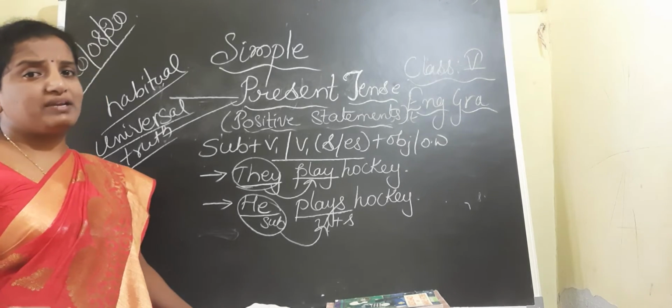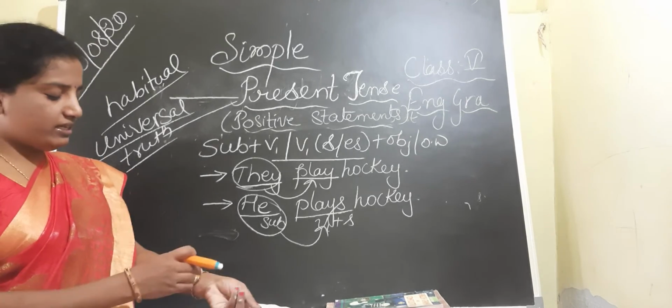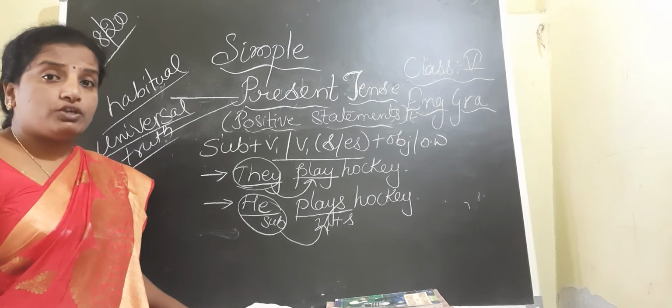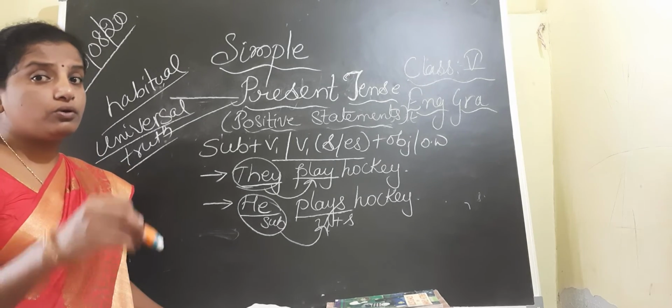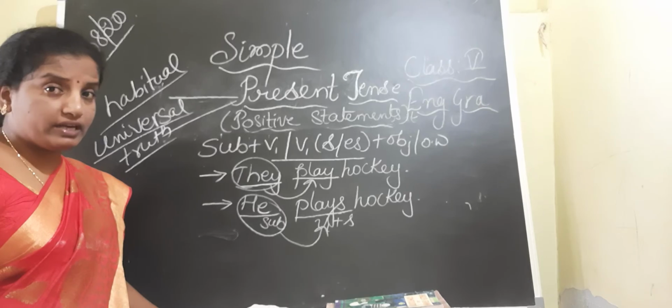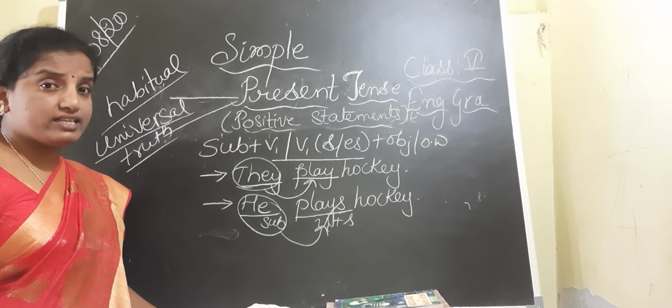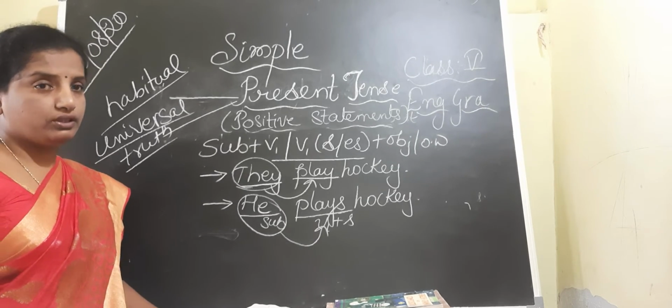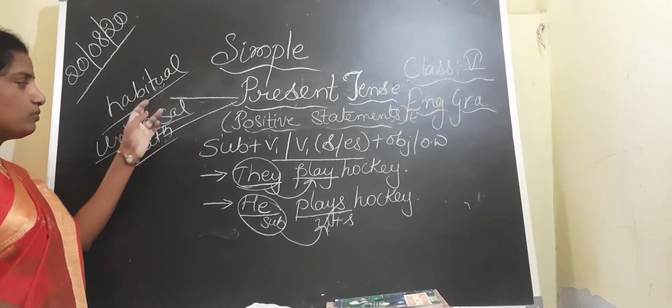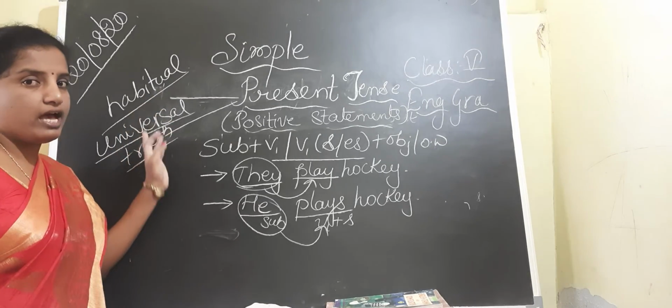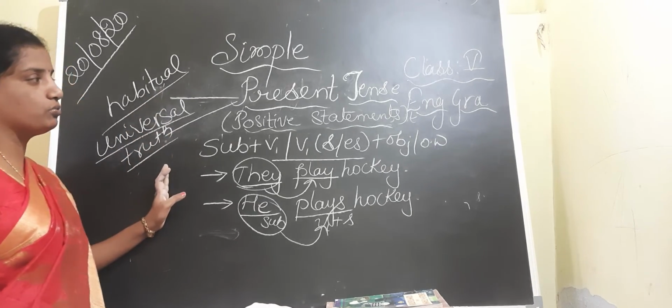What is the simple present tense? Simple present tense is a tense which is used to denote habitual actions as well as universal truth.